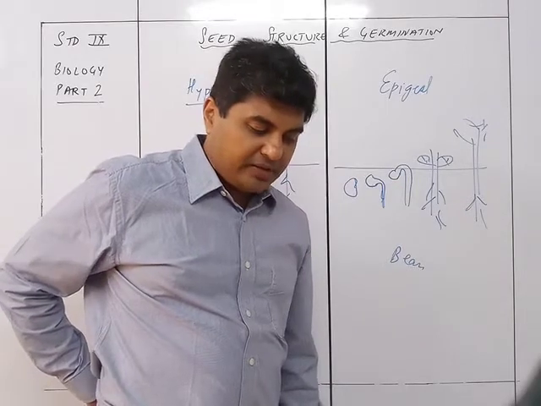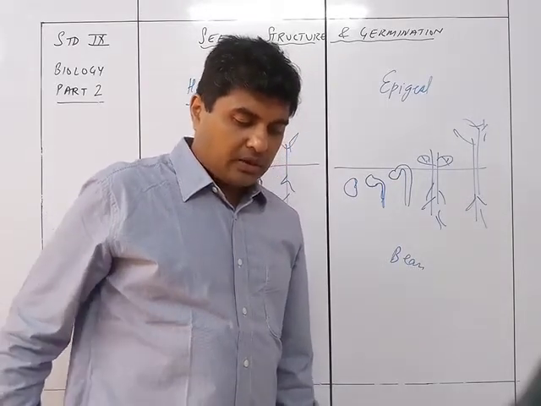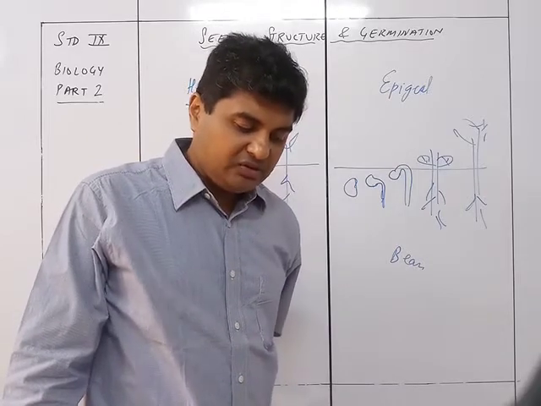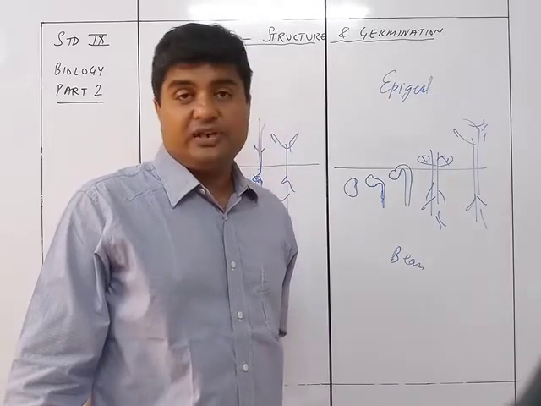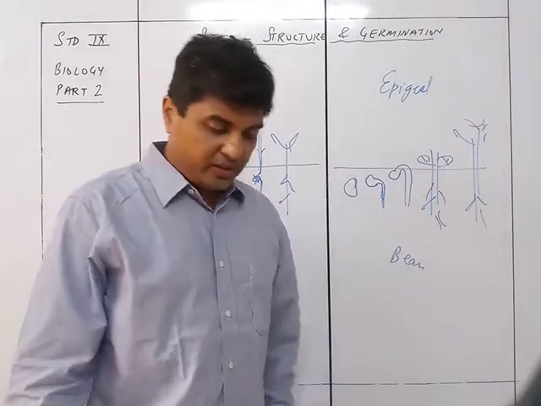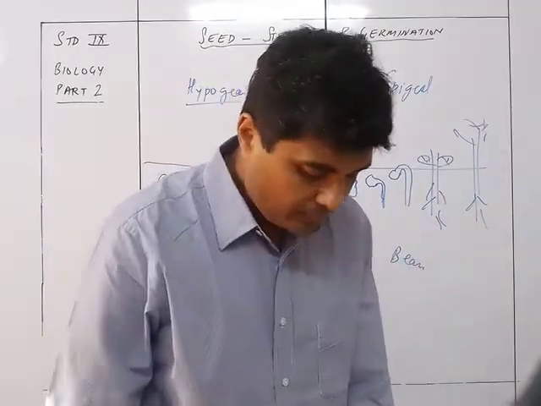Germination is therefore epigeal, that is above the earth, and the cotyledons become the first green leaves and soon fall off after the foliage leaves grow. So once the leaves start growing, the cotyledons are going to wither off, fall off.